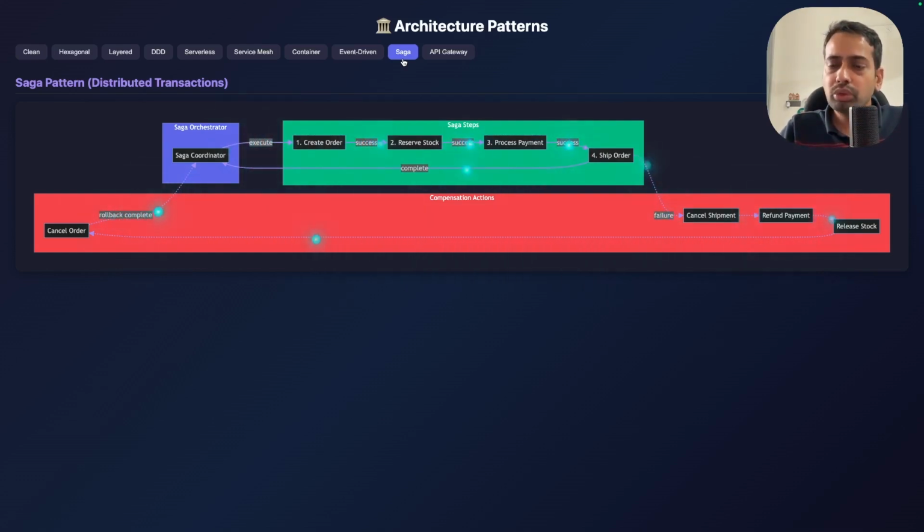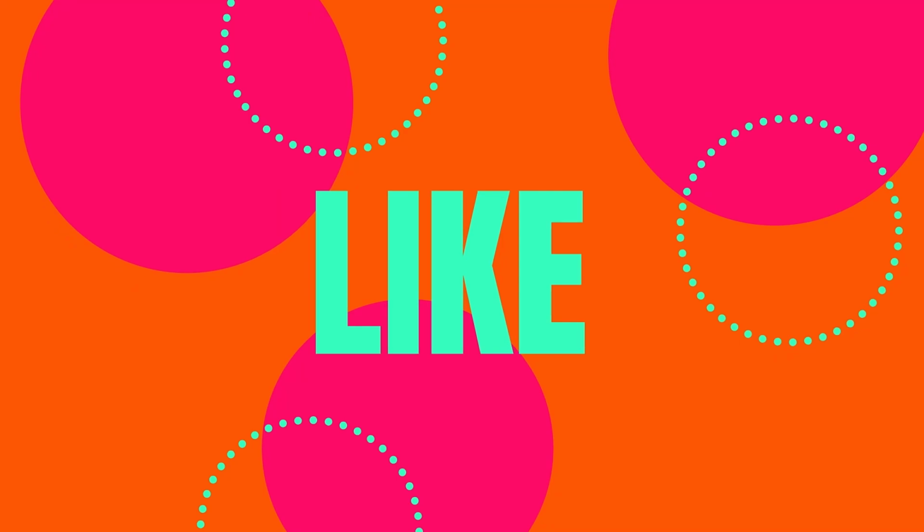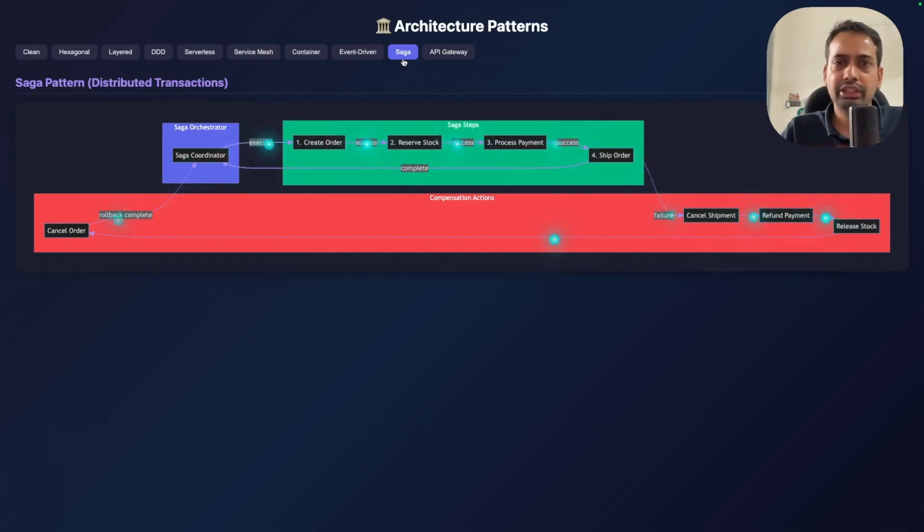Then you need to compensate the whole set of actions, because you created the order, reserved the stock, deducted the inventory, and are actually shipping the order, but at the last moment the customer wants to cancel it. So you need to compensate the state and come back to the original state. There comes the SAGA orchestrator, right? You need to cancel the payment, refund the payment, release the stock, and cancel the order.